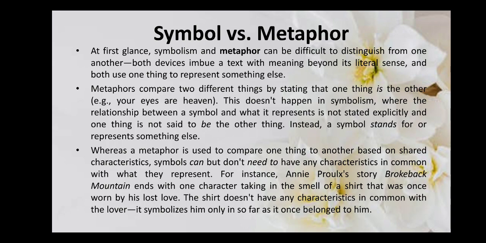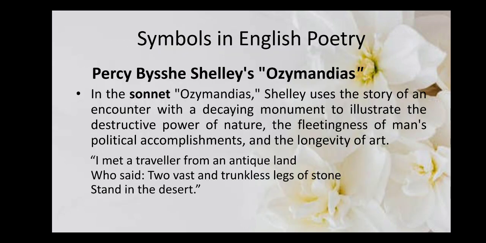The shirt is a shirt and the lover is a lover. There is nothing common between them, but it symbolizes him only insofar as it belonged to him. The shirt here is a symbol of the lover because it belonged to him, not because it has a common feature or attribute as the lover. So we see there is a slight, subtle difference between symbol and metaphor.